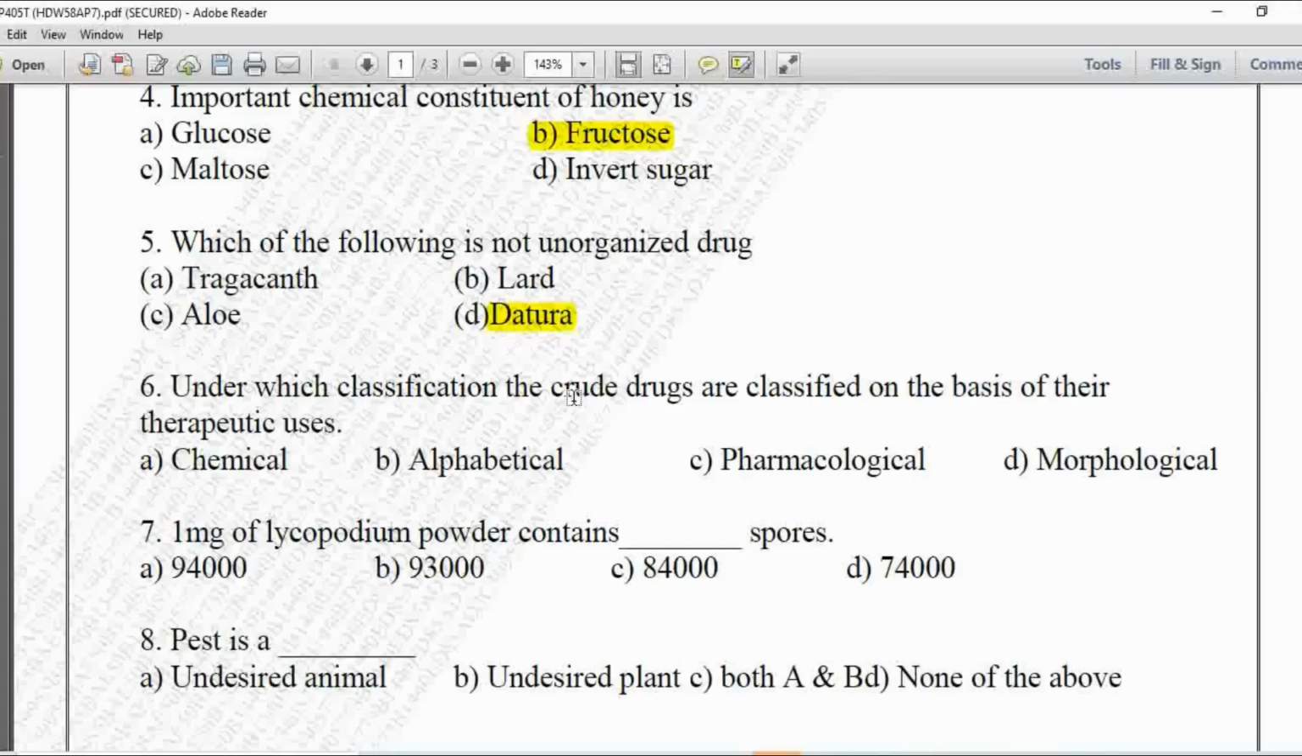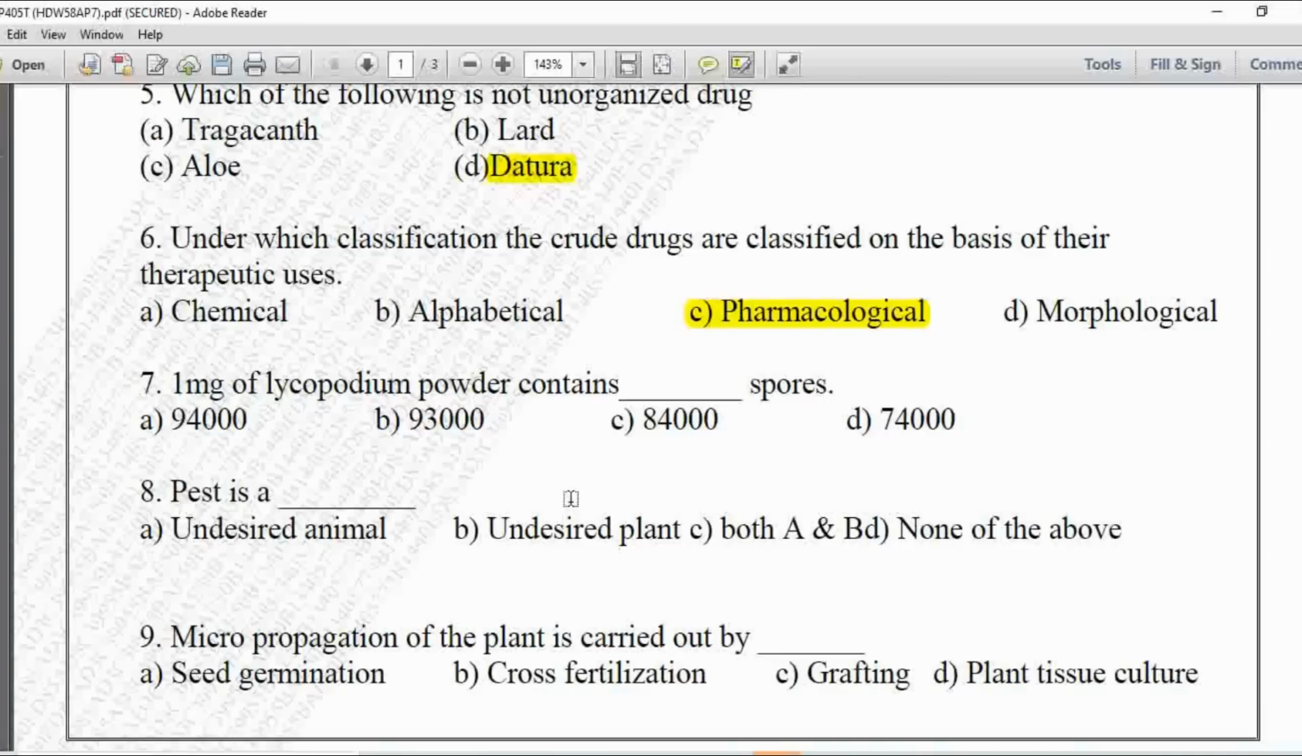Next MCQ, under which classification are crude drugs classified on the basis of their therapeutic uses? Option A is chemical, B is alphabetical, C is pharmacological, and D is morphological. So here the crude drugs classified on the basis of their therapeutic uses is the pharmacological classification. So option C is correct.